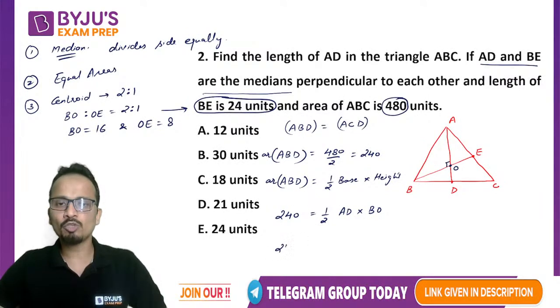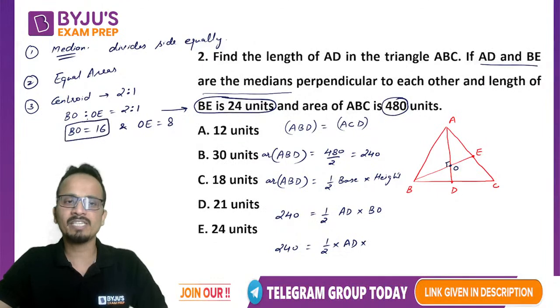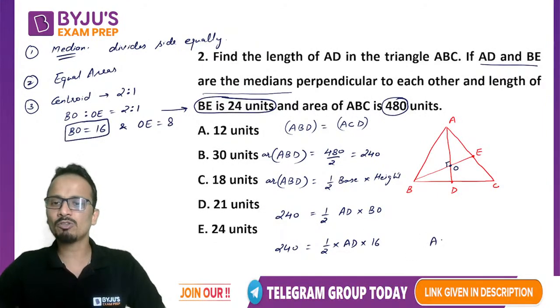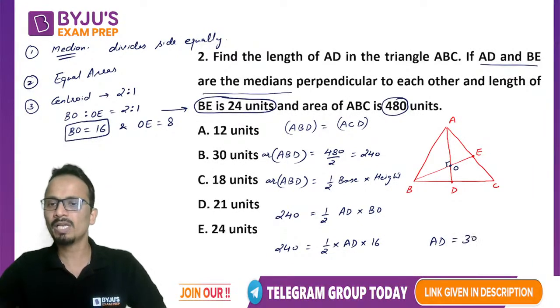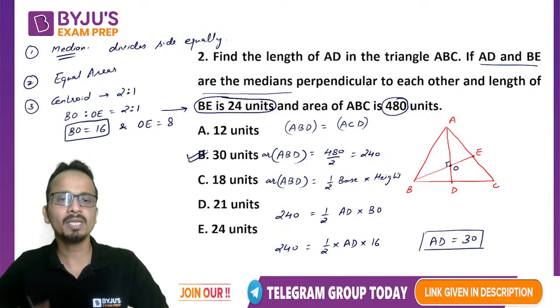Now just substitute values. 240 is equal to half into AD into BO, and the value of BO I have already calculated is 16. Upon cross multiplication, the value of AD will come out to be 30 units. So the correct answer for this question will be option B.